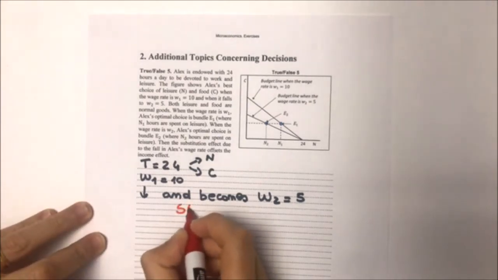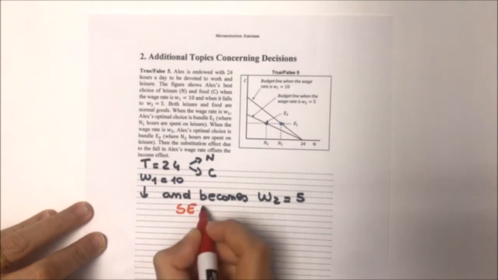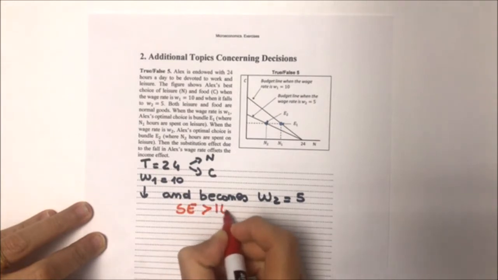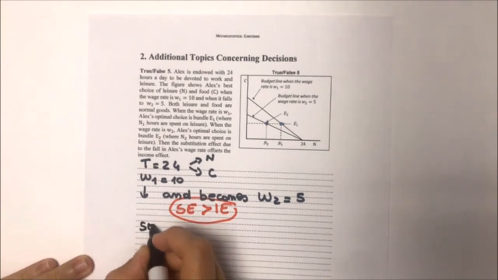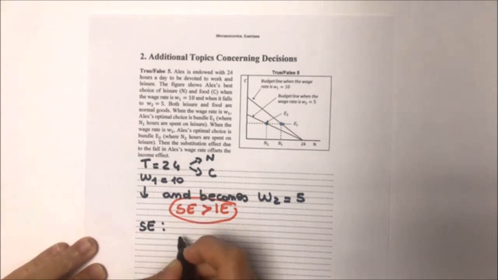the substitution effect due to the fall in Alex's wage offsets, so meaning it is stronger than the income effect. Okay, so before going into the detail of the graph and Alex's situation, let's reason on the substitution effect and the income effect. Okay, so let's start with the substitution effect.